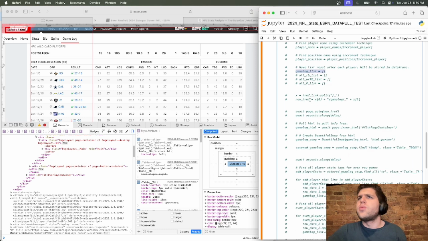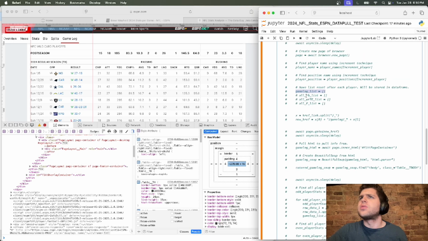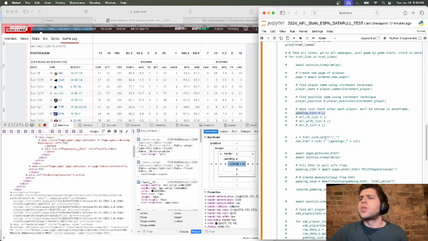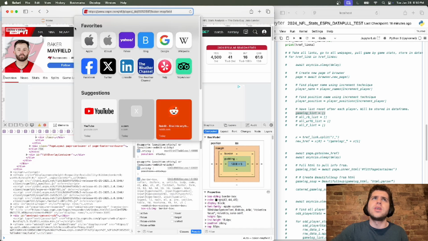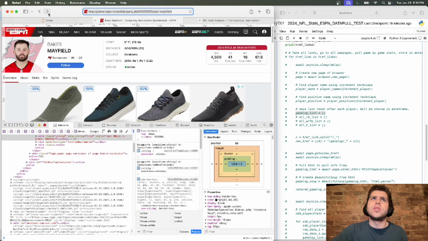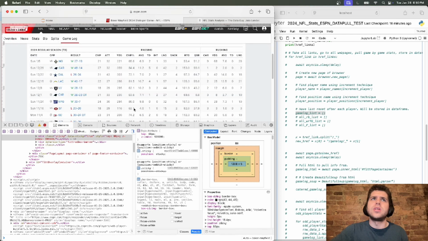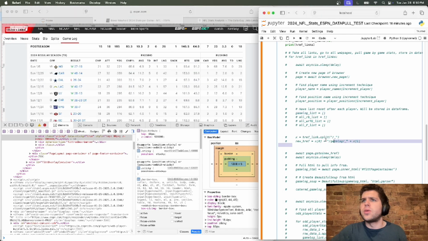So then we're going to go here. We're going to do this href link. So we're going to be splitting the link for whatever reason to get x. And then, for some reason, oh, I see. Because we're going to be taking a link and essentially trying to get to the game log here. So we're essentially trying to get from here, this href link, this is the link, but we have to transform it to get to this stat page, which would be here. And that's all we're doing with this right here.